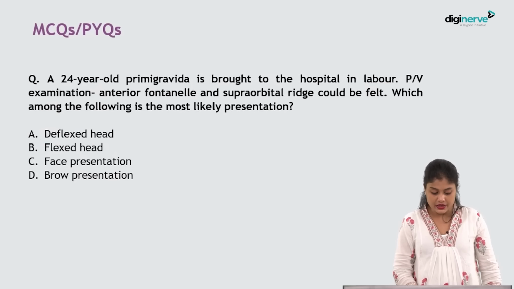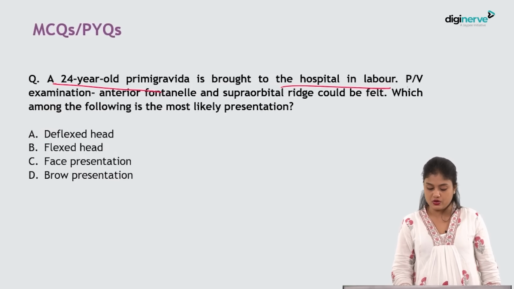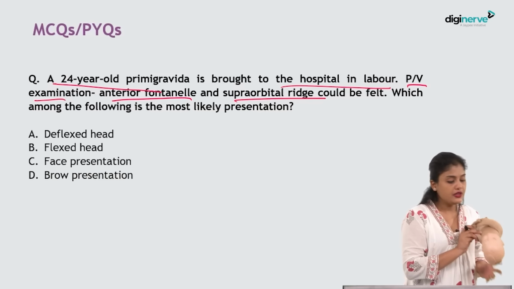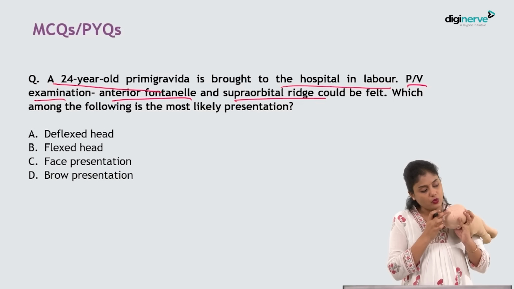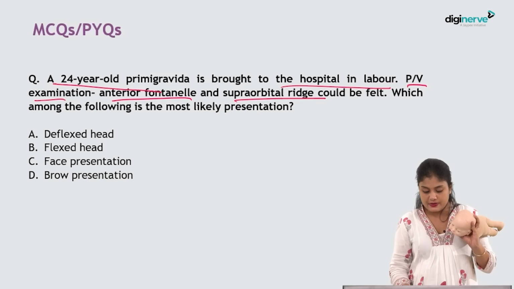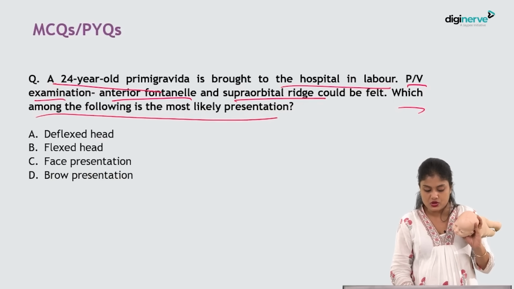Next question. A 24-year-old primigravida is brought to the hospital in labor. Okay. On PV examination, the anterior fontanelle and supraorbital ridges could be felt. Okay. Let me show you. So they are feeling what? They are feeling the anterior fontanelle and supraorbital ridge, isn't it? So this makes what? Which among the following is the most likely presentation?